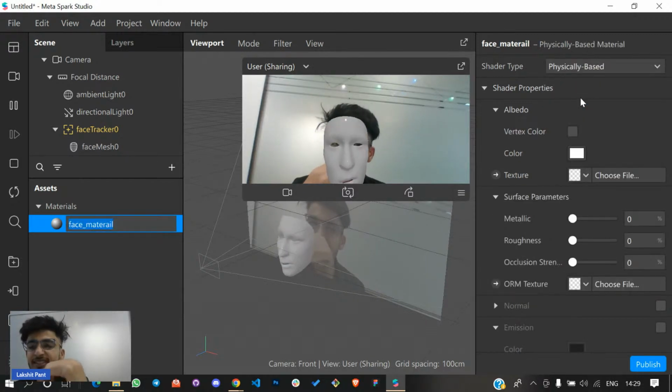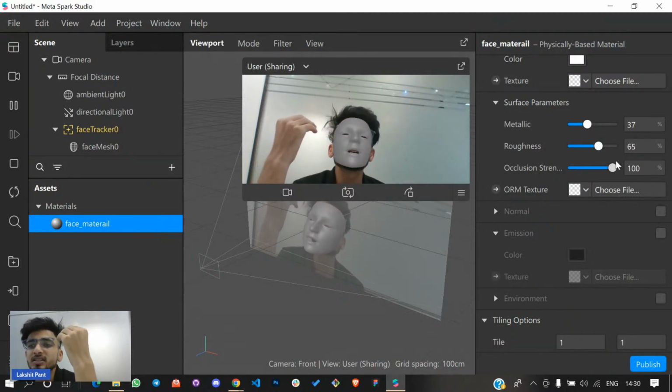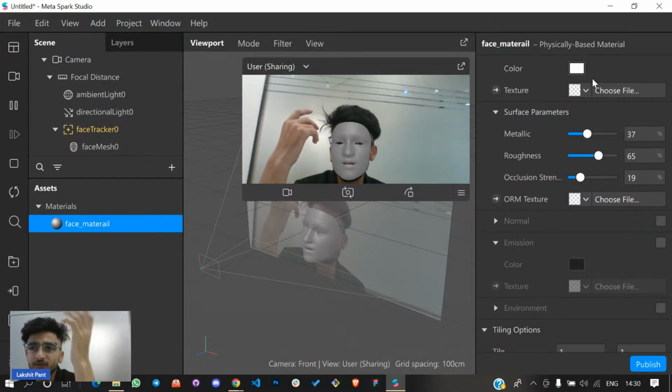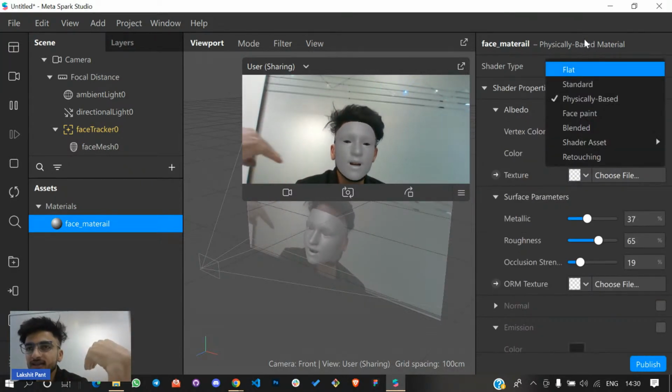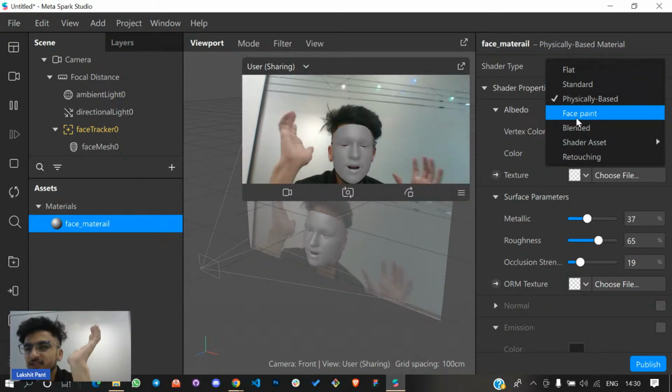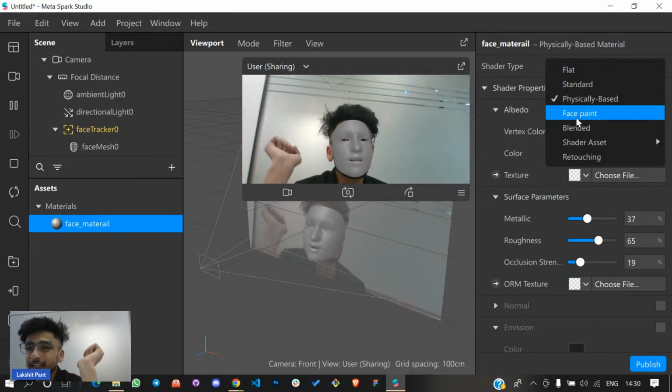Now, next thing is physically based. Physically based is something where your physical presence really matters. So, if your physical presence matters a lot, then you can just go with physically based. I'm sitting inside a room right now. If I go outside in the sunlight, the lights will increase. Definitely, it's natural light, so the lights will increase. So if you have to deal with something like this, you can just go with it.